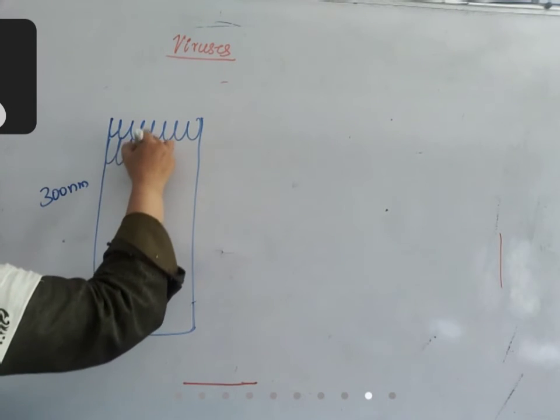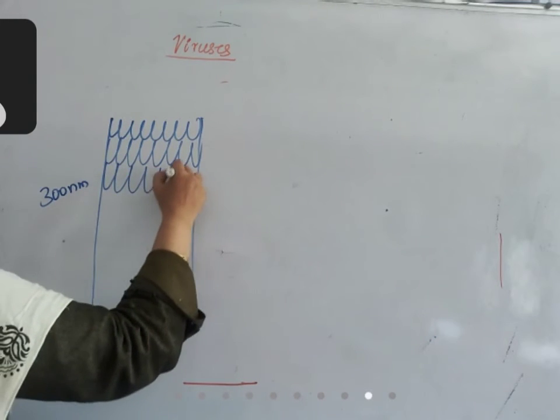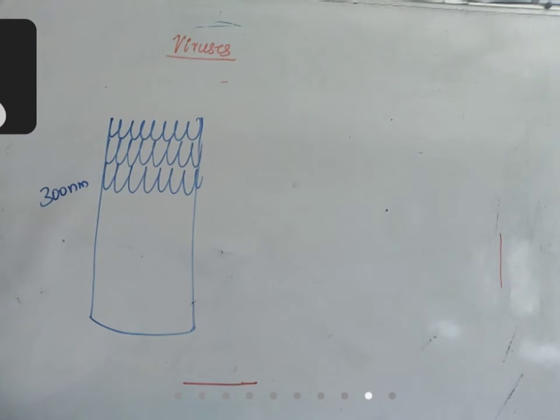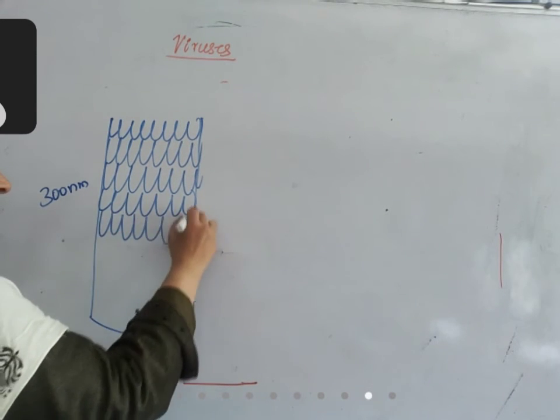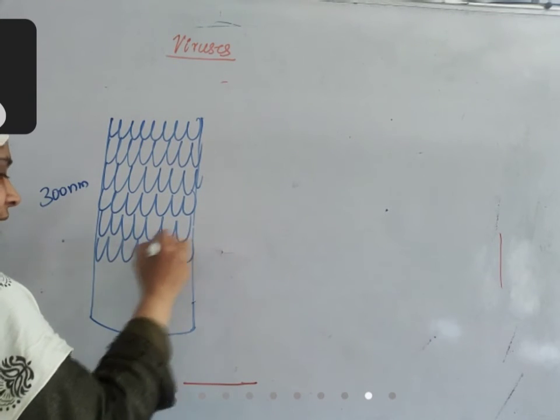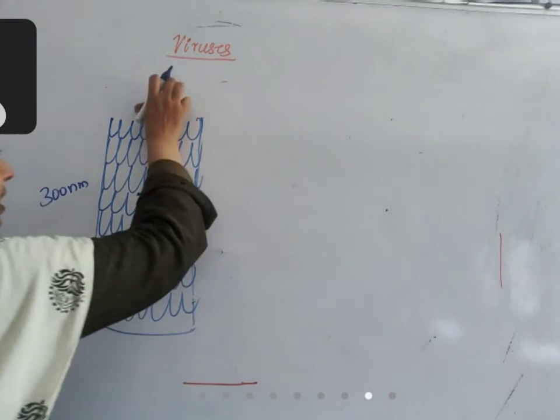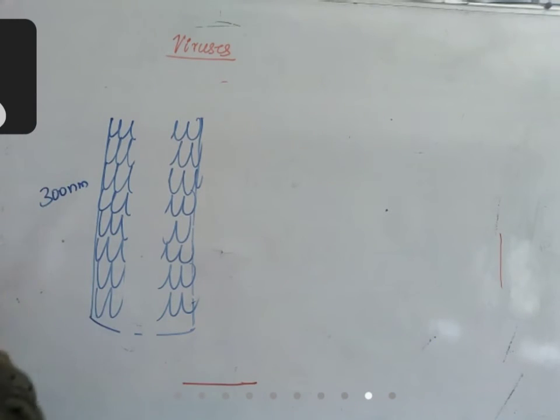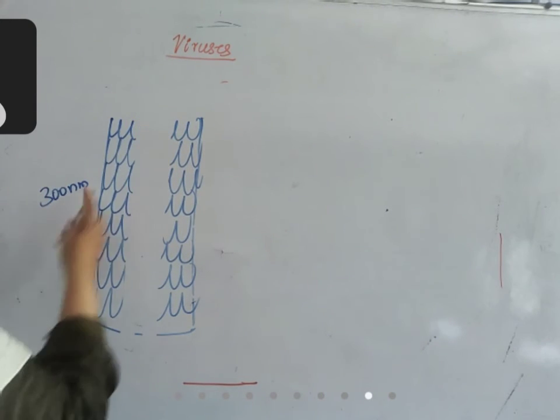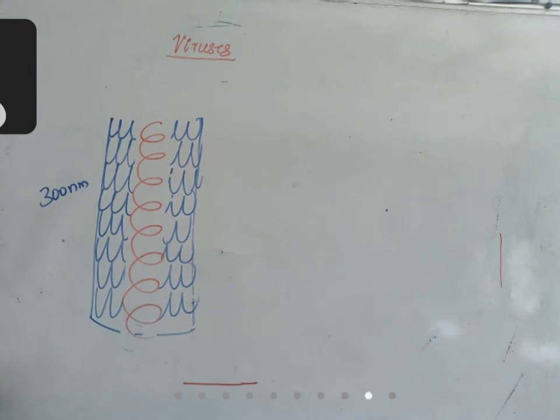The coat is made up of smaller units called capsomeres, and if you break open this protein coat in the center, you can see there is a single stranded RNA present in the center.